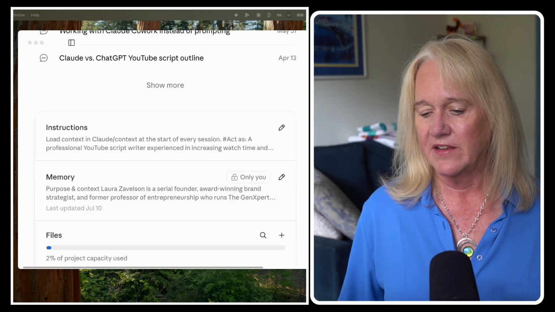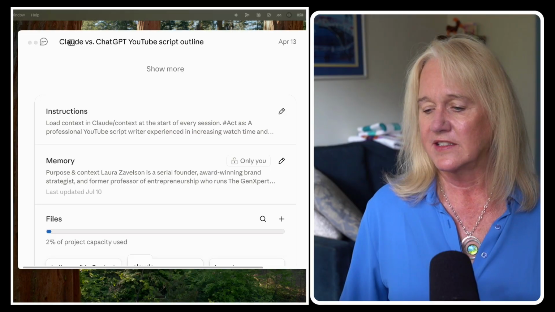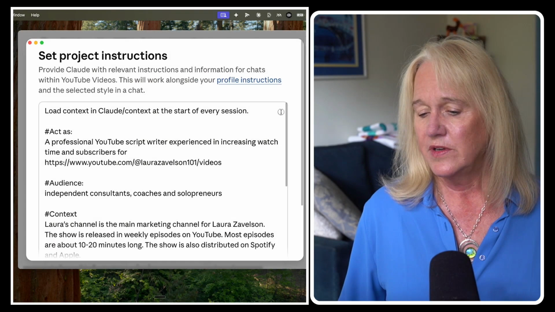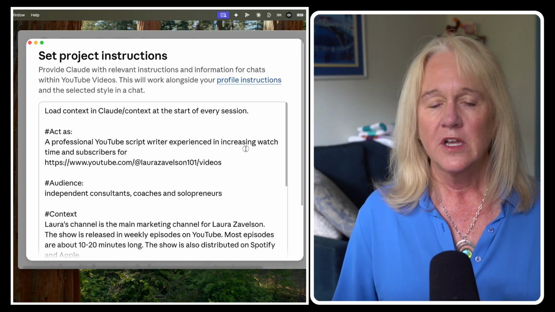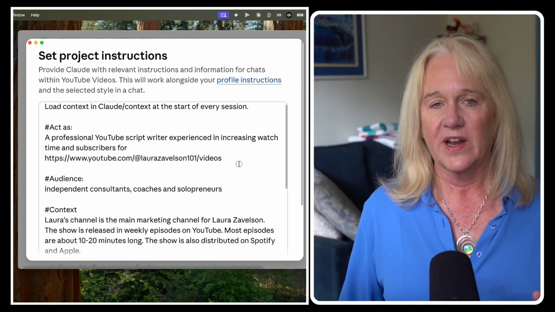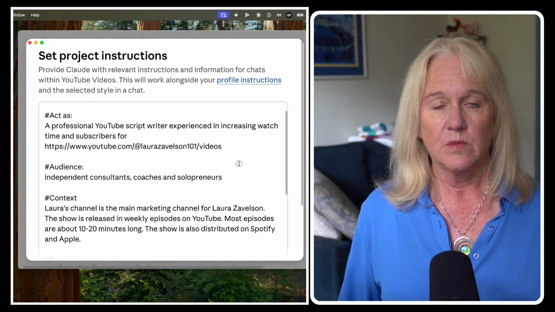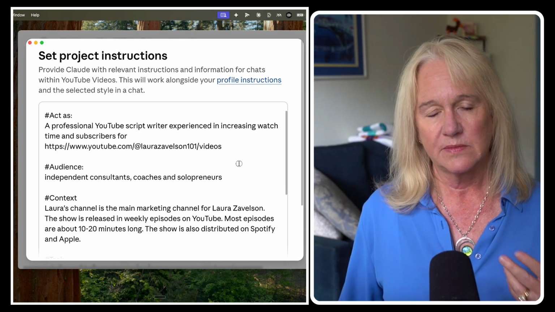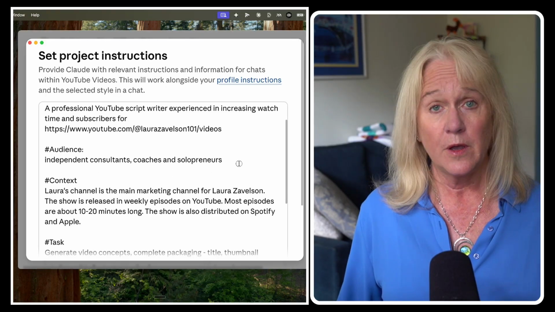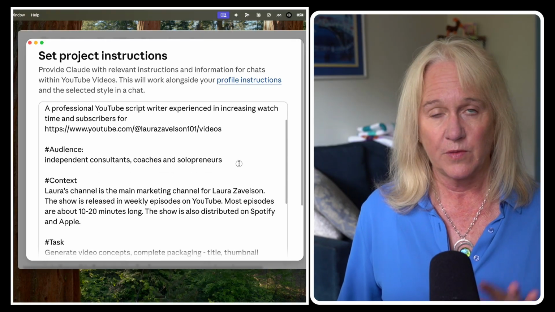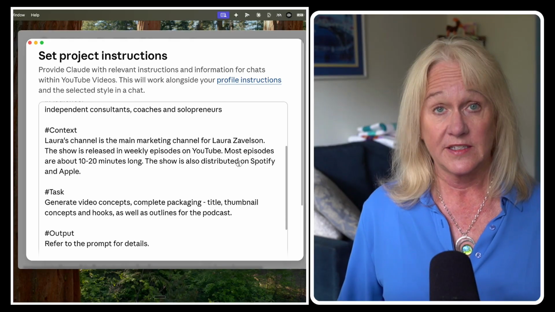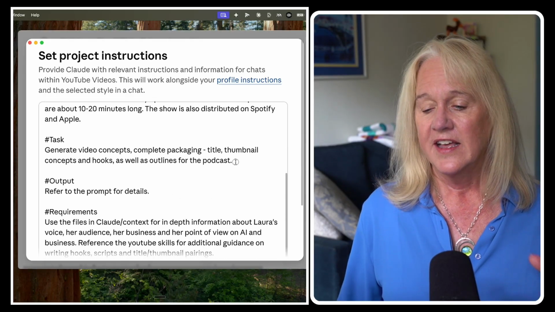What you want to do is come down here and you can see there's boxes called instructions. And you just go in here. And what I recommend is using the actor framework. So, A for act as, right? What persona do you want Claude to take on when it's doing this work for you? The audience, who your intended recipient is of whatever it is you're working on, the context, sort of the high level context, the tasks.